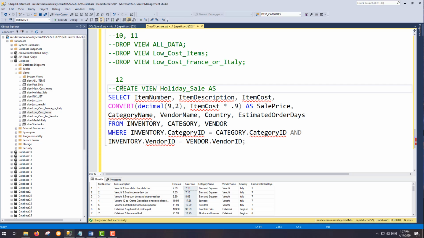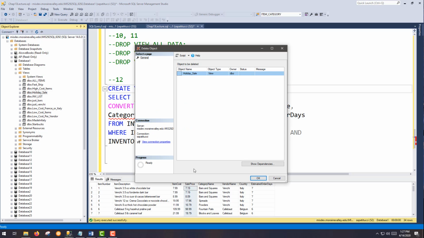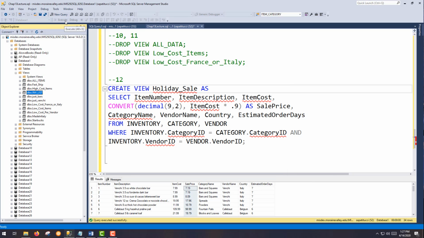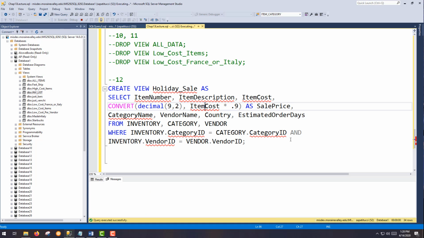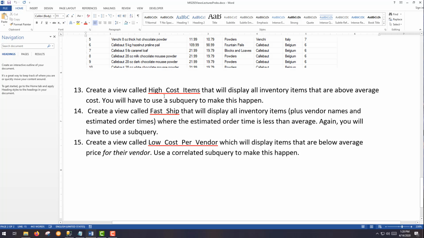And now I can create the view. And holiday sale, yeah, I already have this one. I'm gonna go ahead and delete that. Okay, now my view is created. Pretty straightforward, that one.